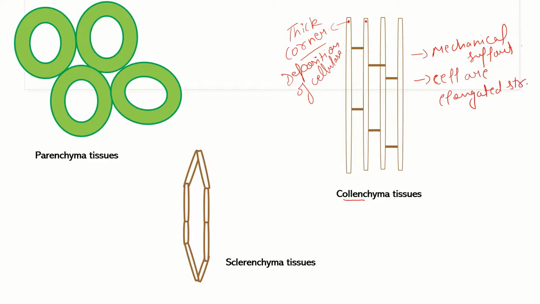This diagram is basically a longitudinal section of collenchyma, and if we see the transverse section of these cells, we can see that they have no intercellular spaces.